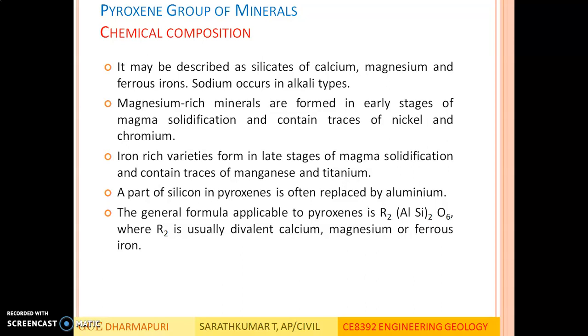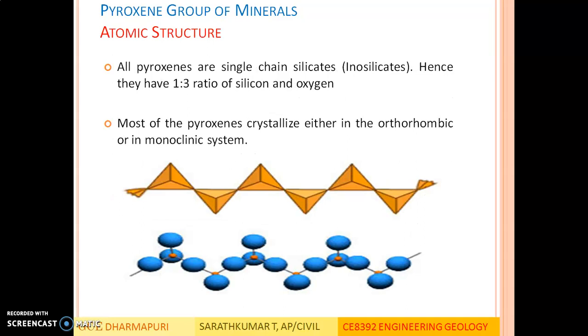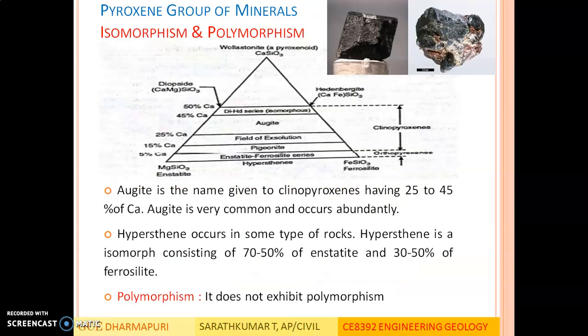The general formula applicable to pyroxenes is R2AlSiO6, where R is either divalent calcium, magnesium or ferrous ions. So this is the general formula applicable to all pyroxenes. Atomic structure. All pyroxenes are single chain silicates, inosilicates. Hence they have a 1:3 ratio of silicon and oxygen. Most of the pyroxenes crystallize either in the orthorhombic or in the monoclinic system. The single chain of SiO4 is shown in the figures.